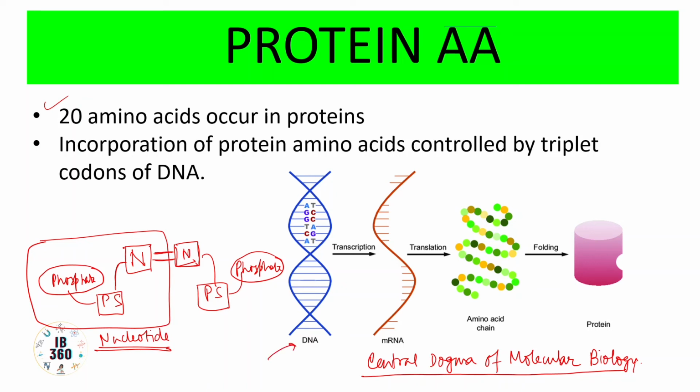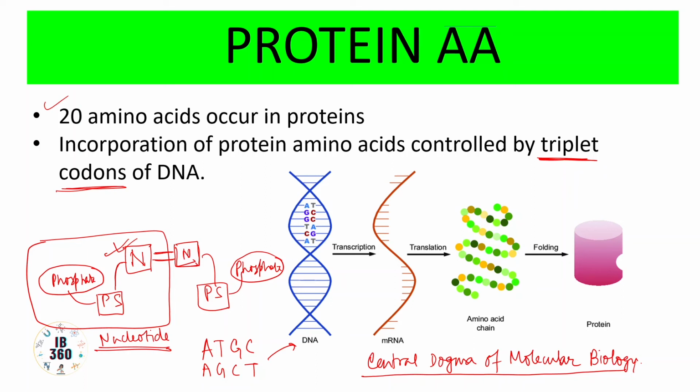Nucleotides have the nitrogenous bases A, T, G, C, adenine, thymine, guanine, and cytosine found in DNA. Depending upon the sequence of these nitrogenous bases, whether it is A, T, G, C or A, G, C, T or whatever, the proteins are coded accordingly. And we have triplet codons. Triplet means 3, and codon means these nitrogenous bases basically.